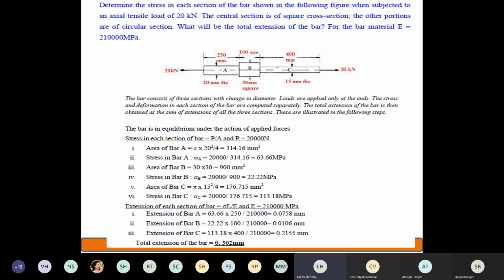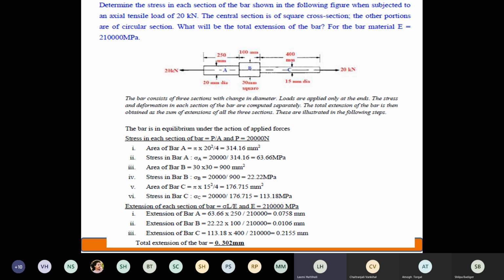20 kilonewton, 20 into 10 raised to 3. What is L? In the first case, L is 250 mm. PL upon AE. AE for section A has already been calculated, right? E is already given to you. So use that formula and get an answer. You will get the same answer, 0.0758 mm.